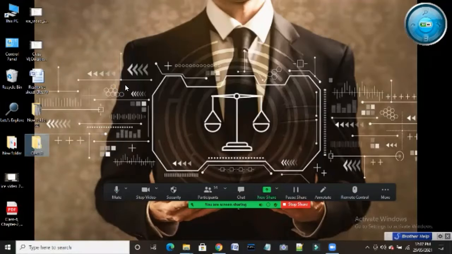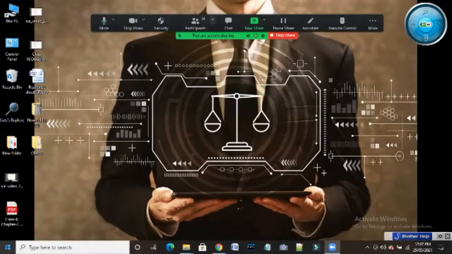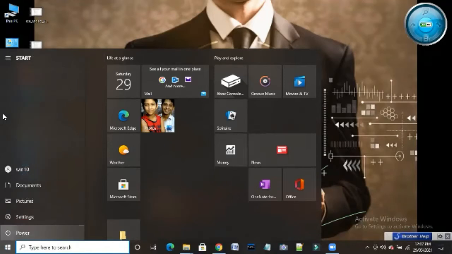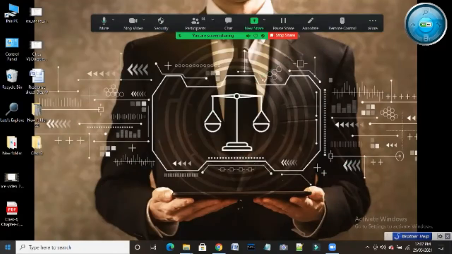This is the first page, and this is called the Windows desktop. If you click here, you will get the power option. If I click shutdown, the computer will shut down, and after that you cannot see me.